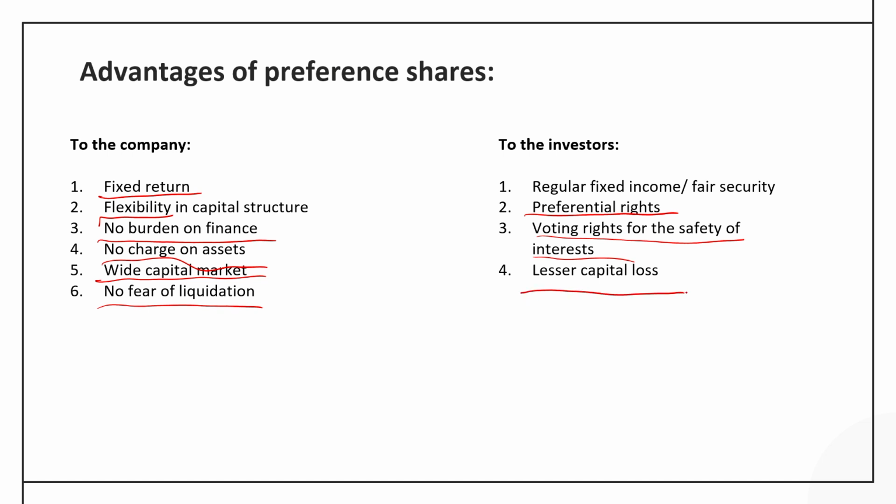Lesser capital loss. It is due to the fact that they have priority in terms of claim on income and claim on assets. The liquidation of the company would also result in a lesser loss to the preference shareholder, because just after making full payment of interest and principal to the debenture holders, the preference shareholders can get their paid up capital from the company.